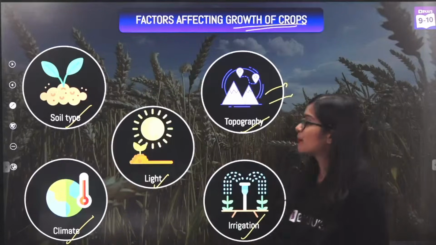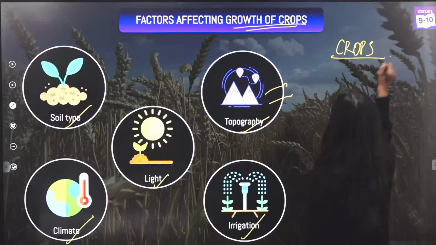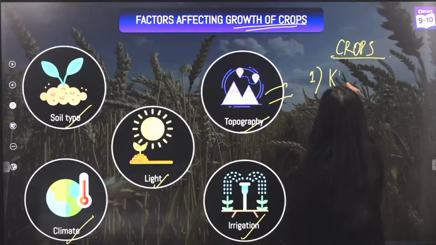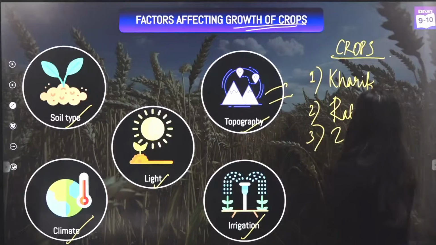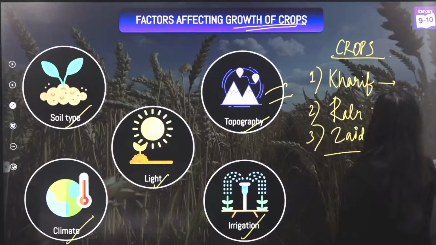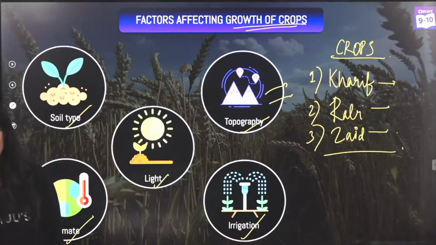And of course, broadly when we talk about crops, we have three types of crops. So we have kharif crops, we have rabi crops, and we have zaid crops. So very quickly in the chat, everybody tell me what are kharif crops. Yes, in the chat, I want it to be very quick. Tell me what are kharif crops.